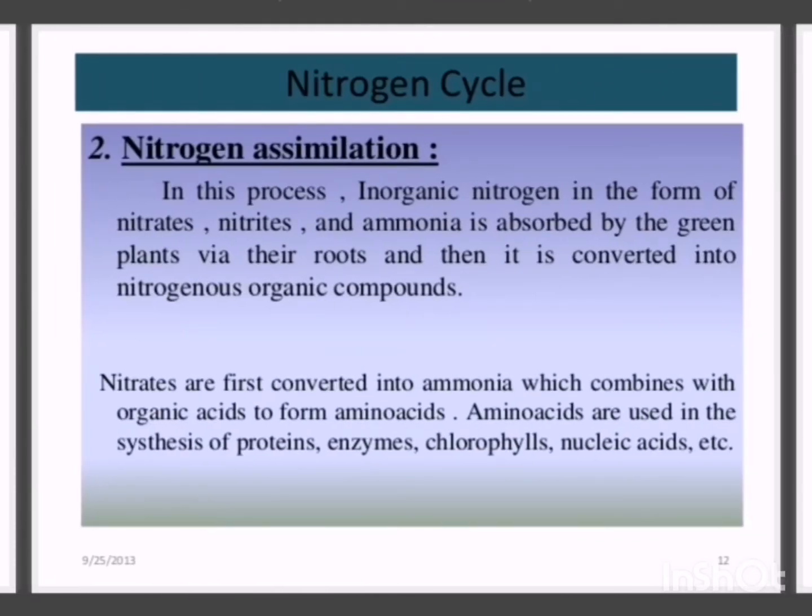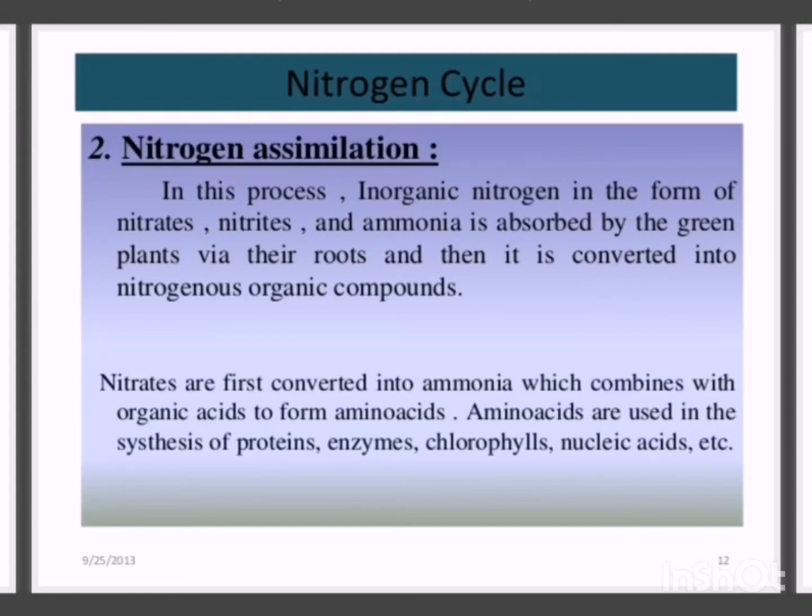So what is nitrogen assimilation? Assimilation: when a substance, inorganic nutrient, is converted into a new mass of protoplasm, organic nutrient, it is called assimilation. In this process, inorganic nitrogen in the form of nitrate, nitrite, and ammonia is absorbed by green plants via their root, and then it is converted into nitrogenous organic compound.